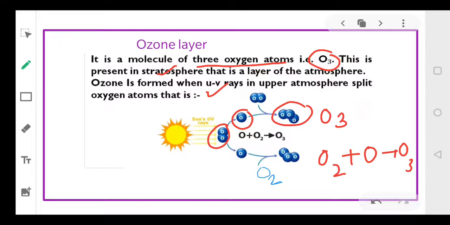Okay everyone, and this ozone layer, dear students, is very, very useful for us because it traps the UV radiations that are coming towards the surface of the earth. Okay, is that clear? The O3 molecule is deadly poisonous for us. But since it is not present in our atmosphere, it is present in the stratosphere, we are prevented from it as well. The ozone layer does not put any harmful effect on our health.